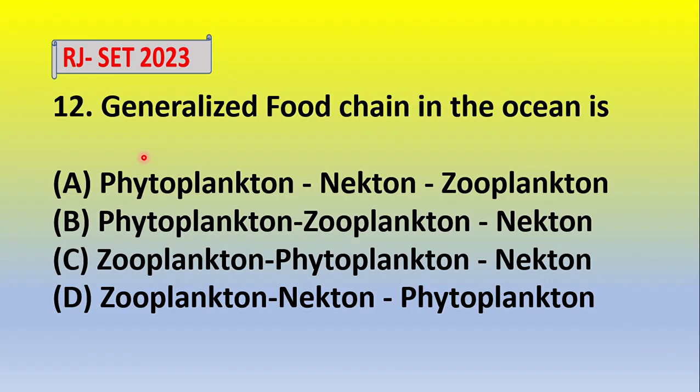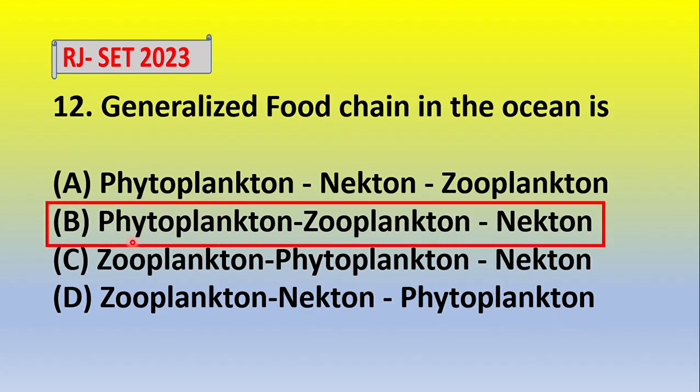Now next question, generalized food chain in the ocean is: option A, phytoplankton, nekton, then zooplankton; option B, phytoplankton, zooplankton and nekton; option C, zooplankton, phytoplankton and nekton; option D, zooplankton, nekton and phytoplankton. So which one is a generalized food chain? The correct answer is B, phytoplankton, zooplankton and then nekton.